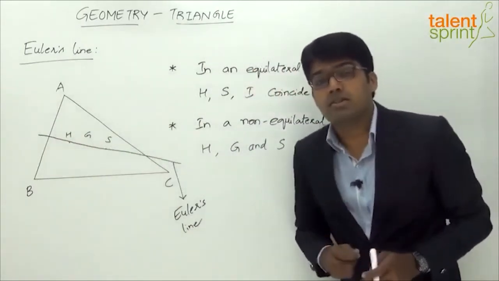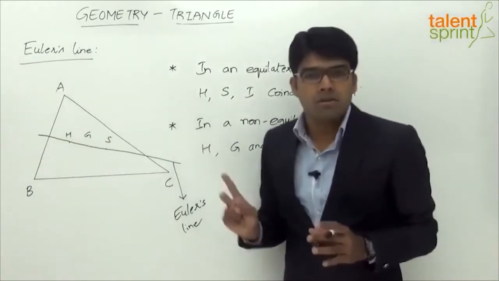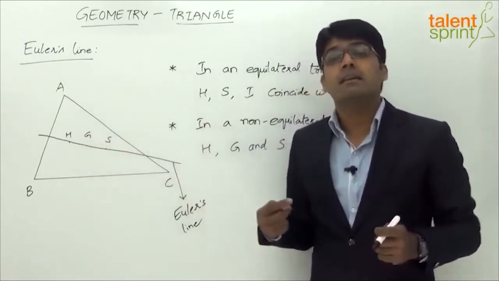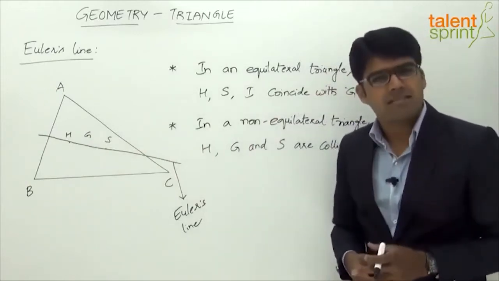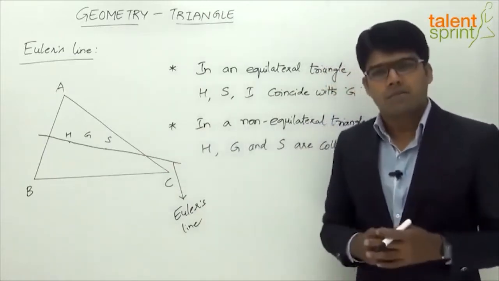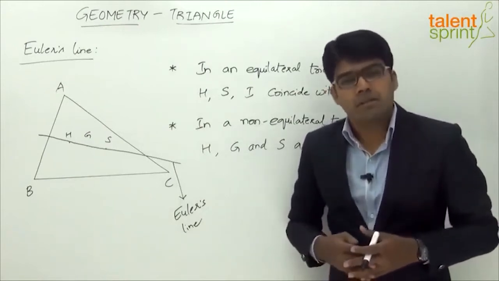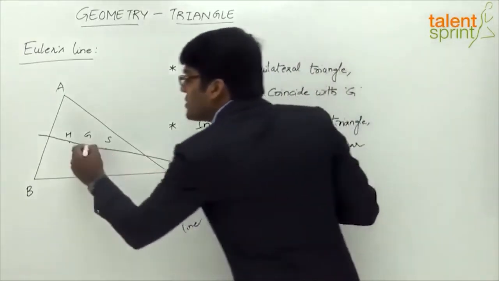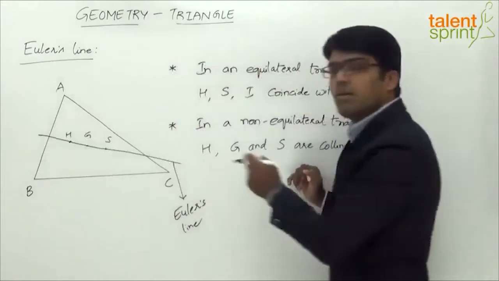Okay, so these 3 points lie on the same straight line. I would like to draw your attention to a point here: the incentre I may or may not be on the Euler's line. These 3 points will always be on the Euler's line, but the incentre need not always be on it. Only in case of an isosceles triangle does the incentre also lie on Euler's line, but otherwise it does not. However, this point would not be so useful while solving questions in the exam, but what would be actually useful is the relationship between the orthocentre, the centroid and the circumcentre when they lie on the Euler's line.